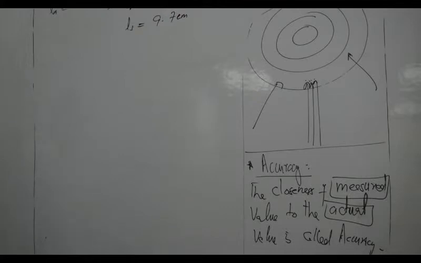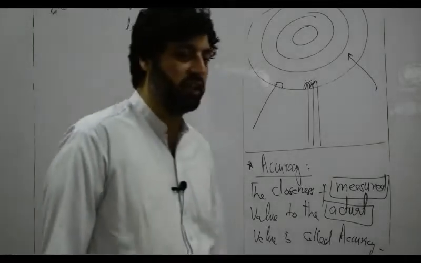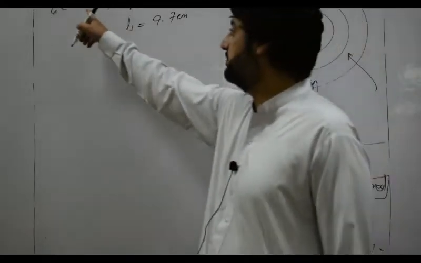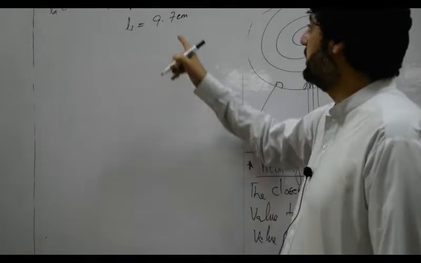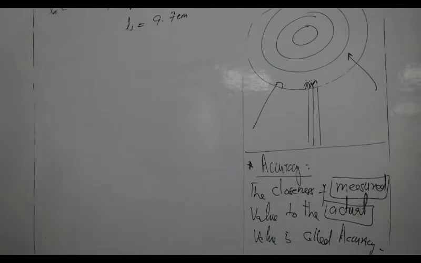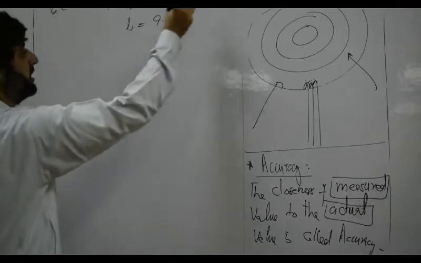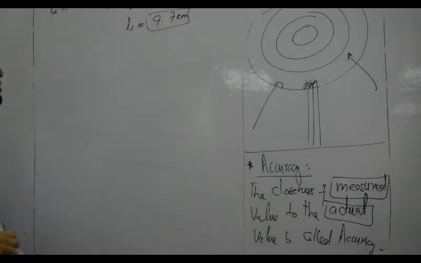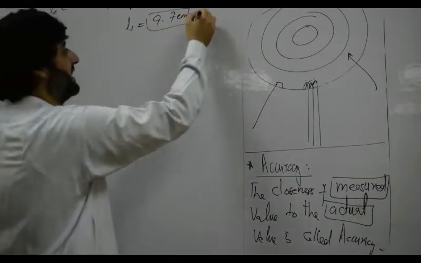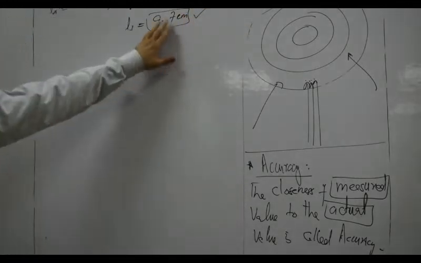Now we are studying the accuracy of these readings. What is meant by accuracy? Accuracy means the closeness of measured value to the actual value. This is the actual value, and these are the measured values. The actual value and the measured value should be close to one another. So tell me which measured value is more close to the actual value. Of course the answer is 9.7 centimeter.